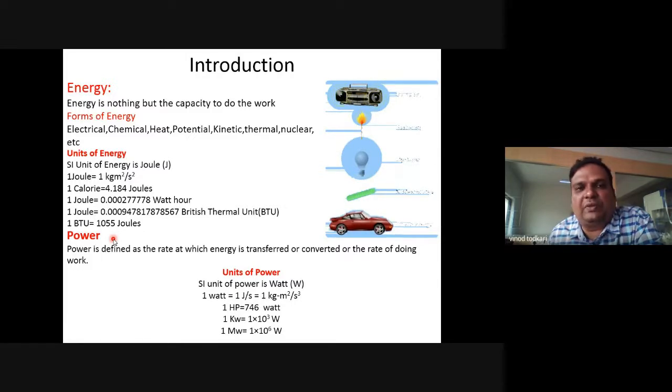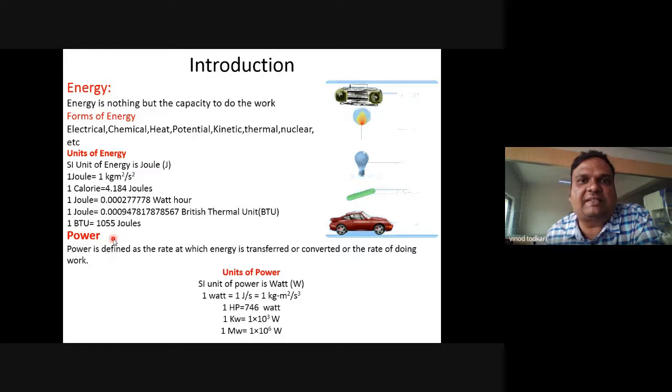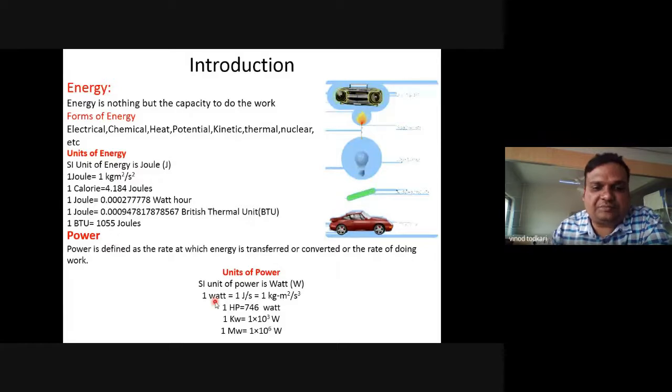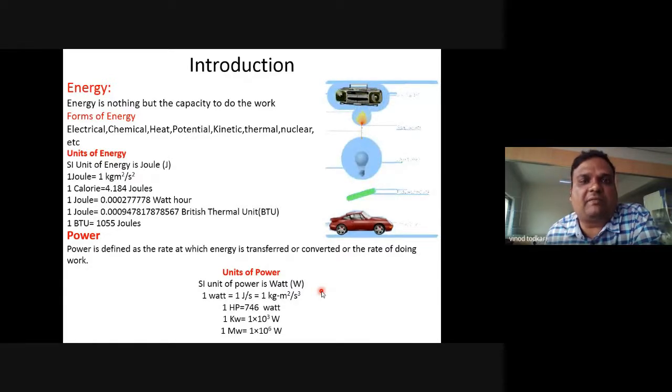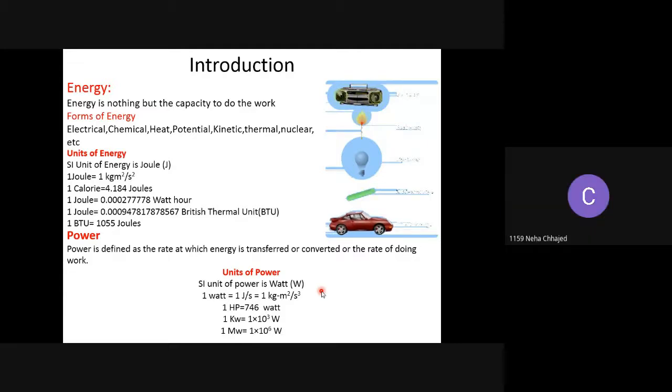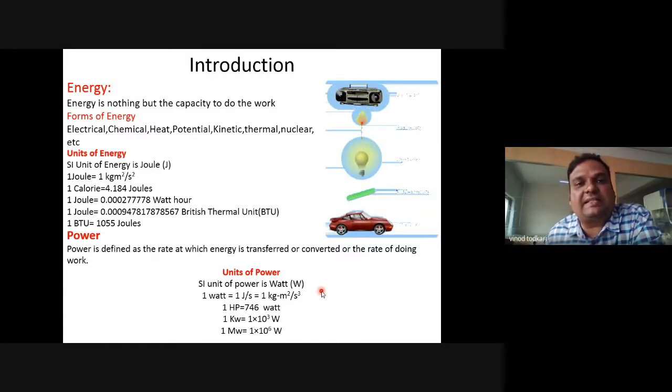Okay. Now, as you have told me the definition of power, power is the rate at which work is done. So power is equal to work upon time. The unit of work is joules and the unit of time is second. So joules per second. So the unit of power is watts, right? And also we have seen 1 kilowatt, 1 megawatt. Can anyone tell me 1 megawatt is equal to how many kilowatts? 10 raised to 3. Very good. And 1 megawatt is equal to how many watts? 10 raised to 6 watt. Very good.